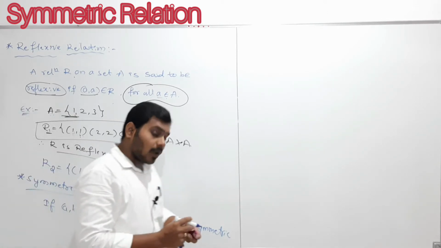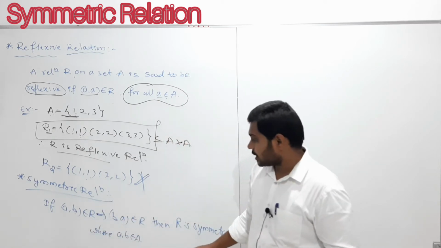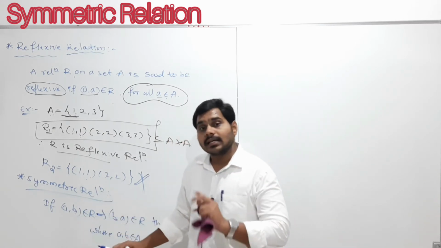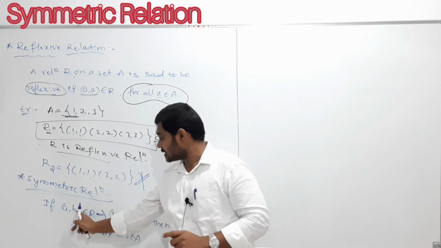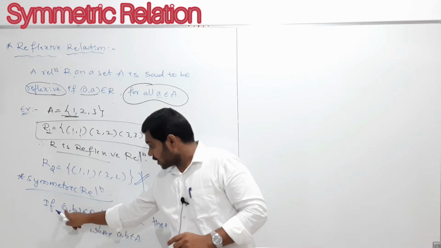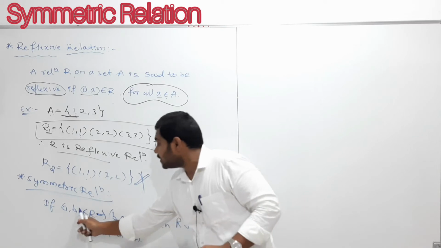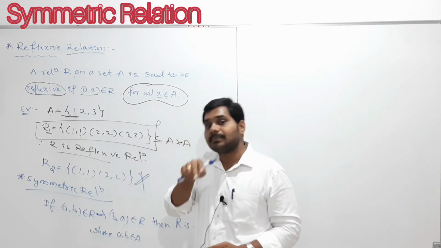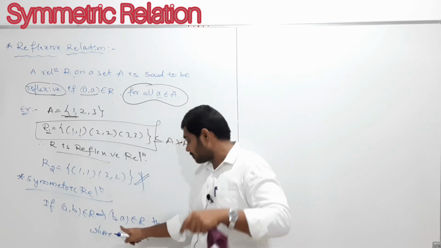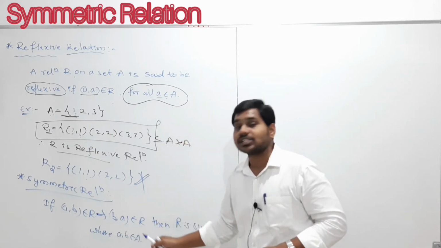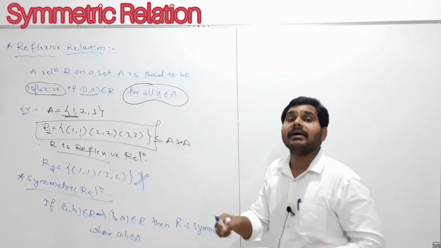So my dear students, what does it say? It says that if you take any one ordered pair from the relation R, the reverse, the ulta, (a, b) means reverse is (b, a), if you interchange the places. After interchanging the places, whatever ordered pair you get, that ordered pair also must be in the same relation. Then such a relation we can call the symmetric relation.